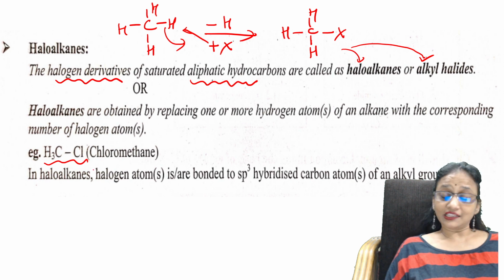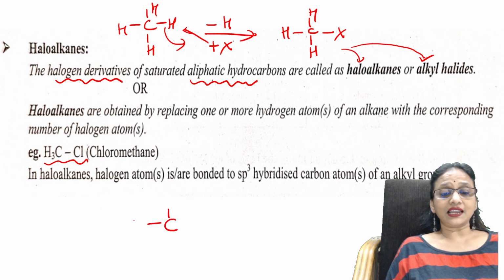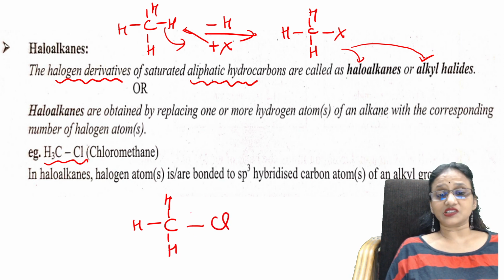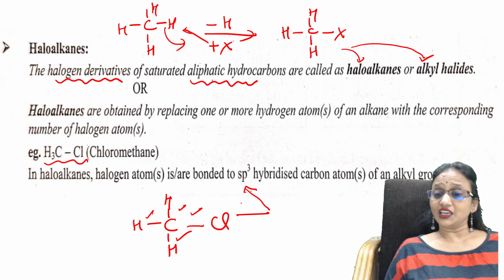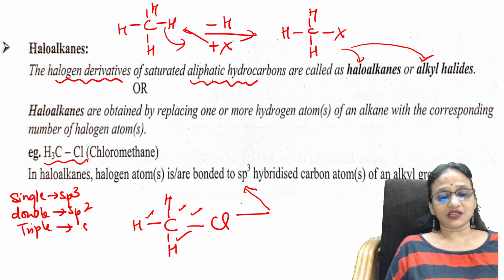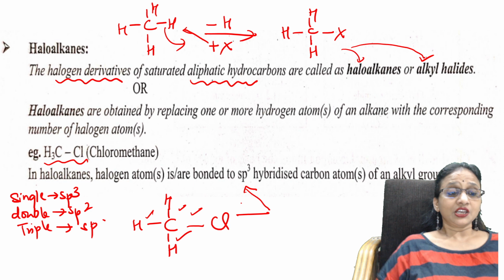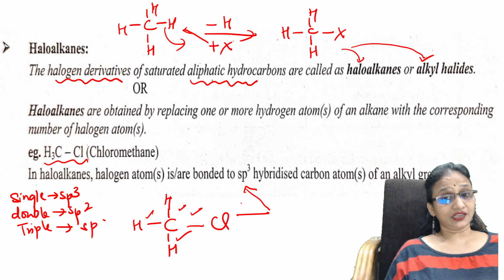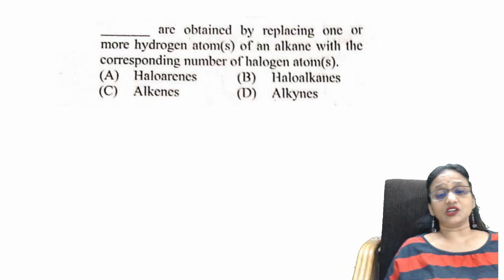In an alkyl halide, remember that all are single bonds. Single bond, single bond, single bond, single bond. That's the reason the type of hybridization is sp3. We very well know all single bonds means sp3 hybridization, a double bond means sp2 hybridization, and a triple bond means sp hybridization. Simple as that. So these are haloalkanes. Now let us see one question corresponding to this.